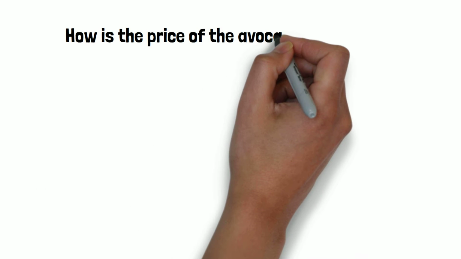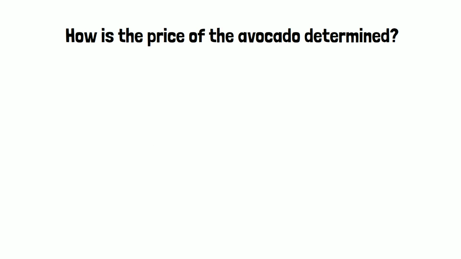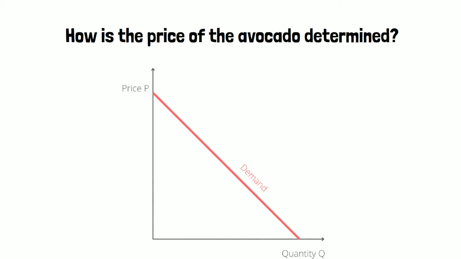But how is the price of the avocado determined exactly? The price of the avocado is determined based on the demand and on the supply of avocados. Let's have a look at the demand curve first. On the y-axis we have the price of avocados. On the x-axis we have the quantity of avocados. In the graph you can see the inverse demand curve of avocados.